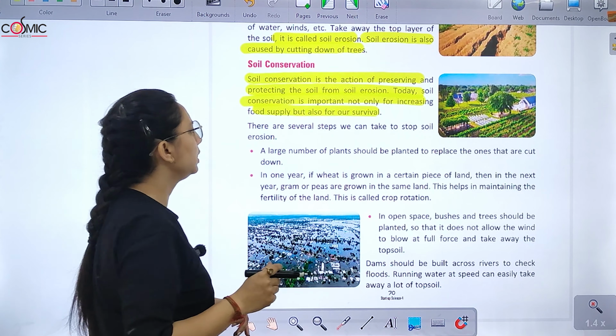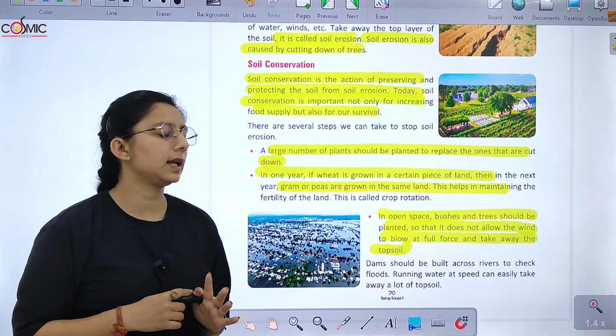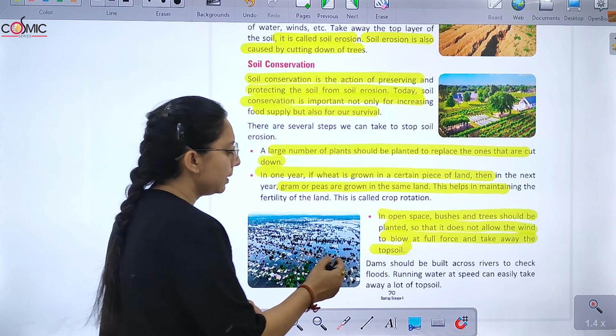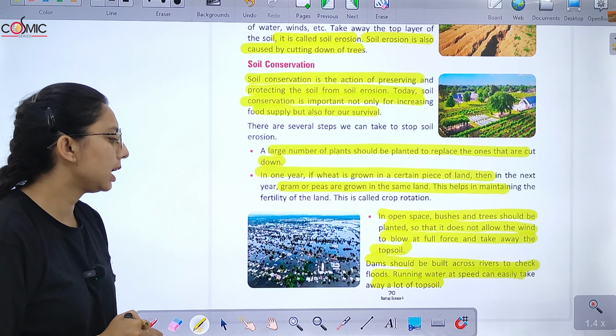If wheat is grown in a certain piece of land, then in the next year you will see gram or peas grown in the same land. This helps in maintaining fertility. And what do you call this? Crop rotation. In open space, bushes and trees should be planted so that they do not allow the wind to blow at full force and take away the soil. Dams should be built across the river to check the flood, because running water at speed can easily take away a lot of topsoil. Right? This is all about this chapter. Hope you understood. Now, let's study the exercise.